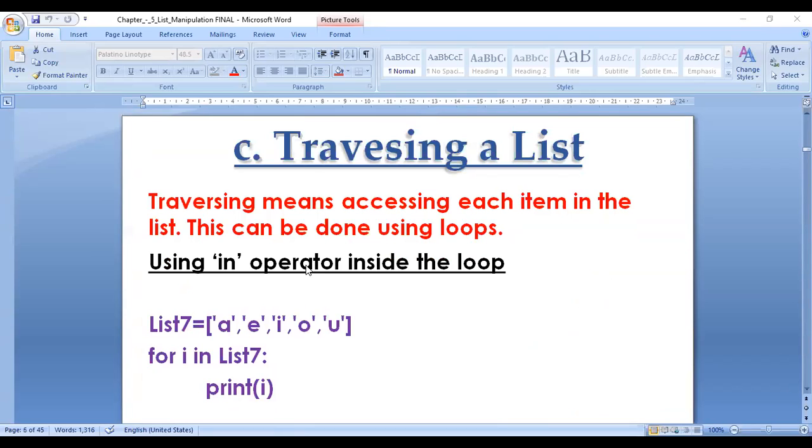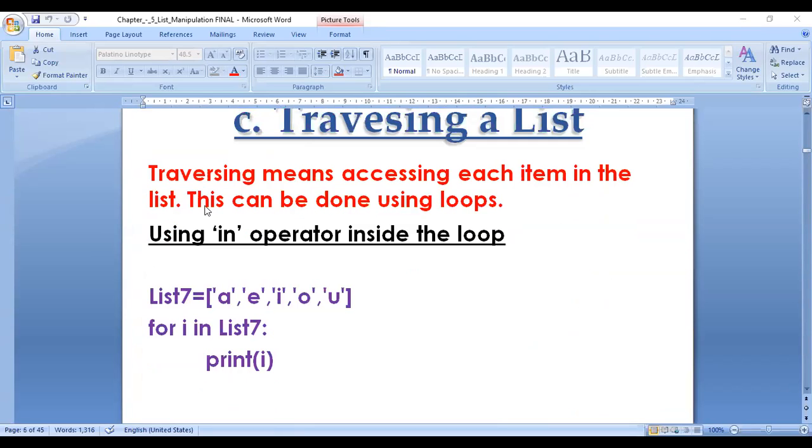Now traversing in a list, see here, using the in operator. In is a membership operator; in and not in are there. See here, list7 is a list name. Here list7 holds A, E, I, O, U, these vowels separated with commas and enclosed in single quotation marks.